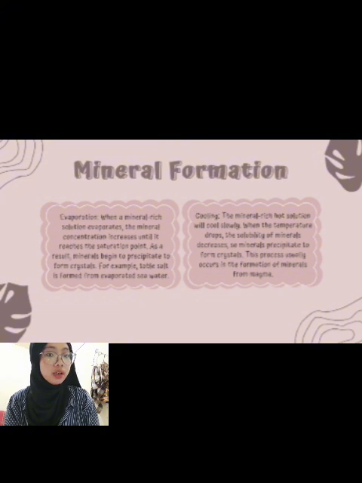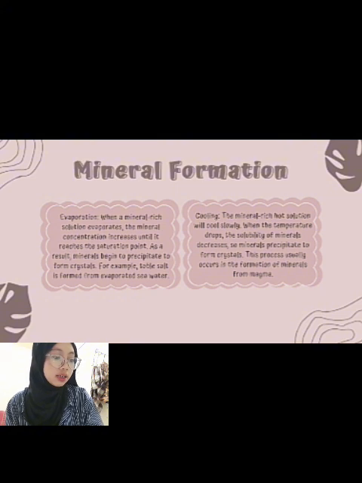The second one, cooling. The mineral-rich hot solution will cool slowly. When the temperature drops, the solubility of minerals decreases, so minerals precipitate to form crystals. This process usually occurs in the formation of minerals from magma.